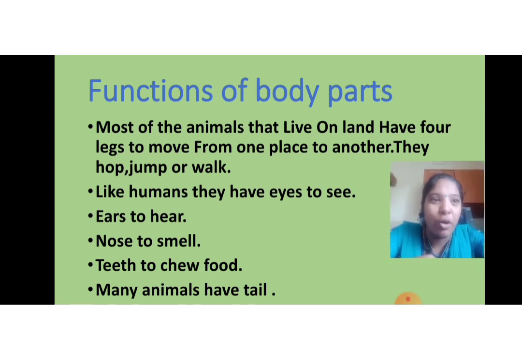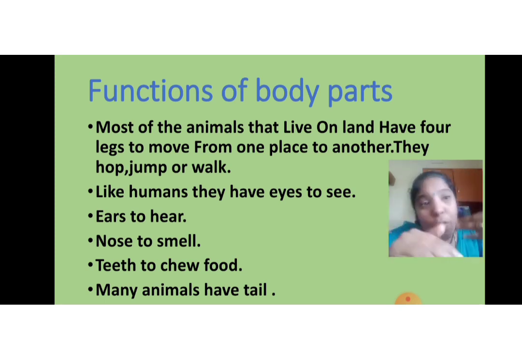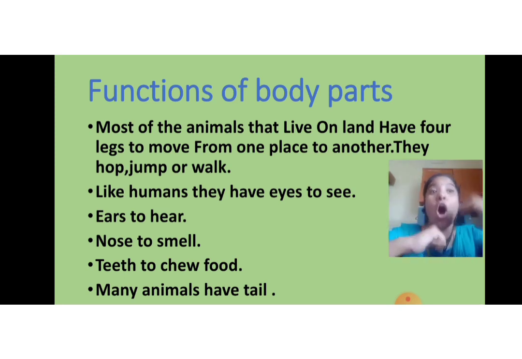Functions of body parts. Most of the animals that live on land have 4 legs to move from one place to another. They hop, they jump or walk. Like humans, they have 2 eyes to see, ears to hear, nose to smell, teeth to chew the food.